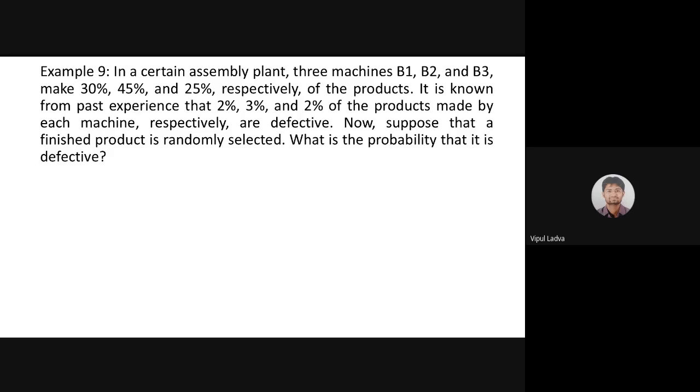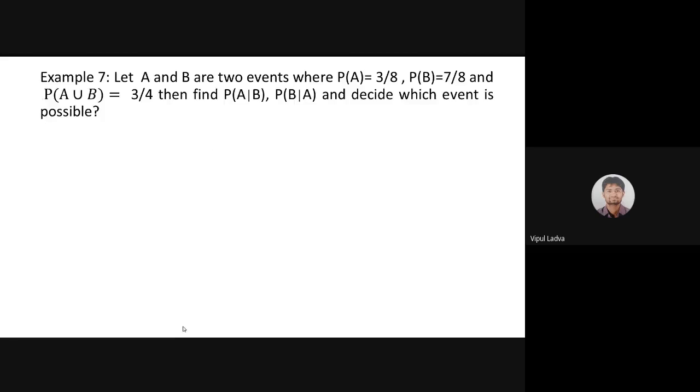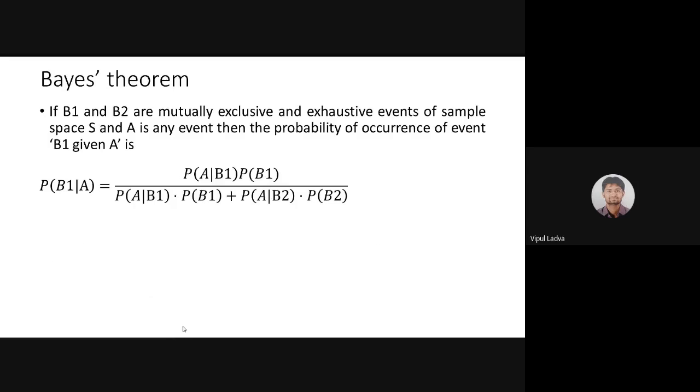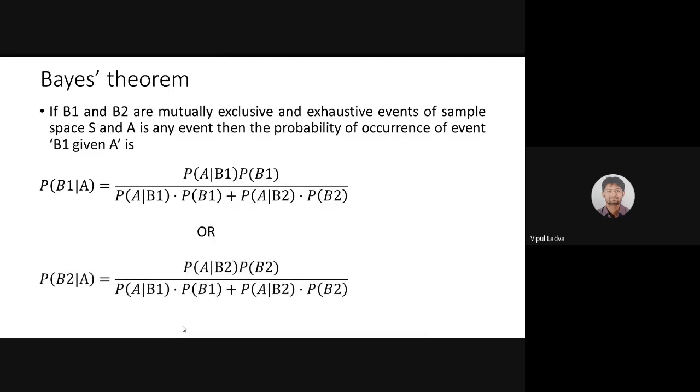That means you are very much clear with this concept. Good. So once again, let me get back to that slide. If you are finding the occurrence of event B1 under the condition that A has already occurred, and if I use B2 under the condition A, then both will be a formula.